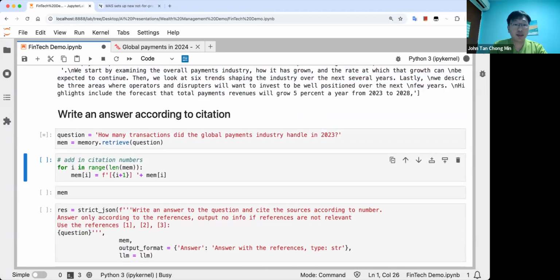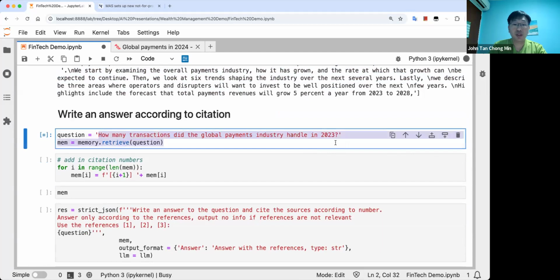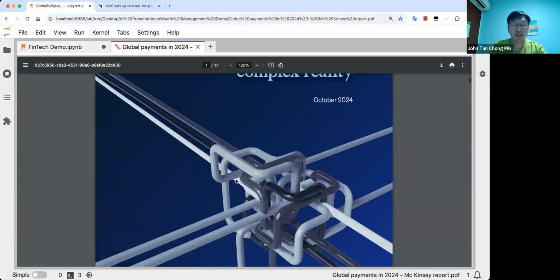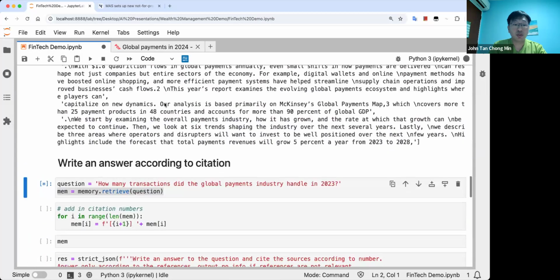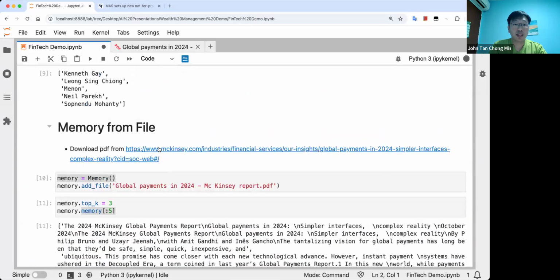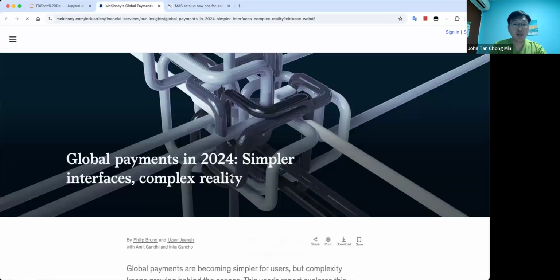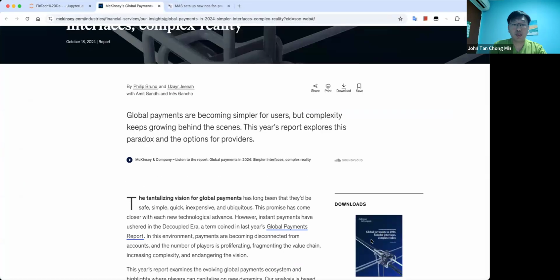So next up, we can ask, how many transactions did the global payments industry handle in 2023? Right now, you have to give it some time to do the embeddings because this is the first time we are retrieving the text. So you can see that this is the PDF. In order to download this, you can go over to this link here, and this link will give you the place to download the PDF.